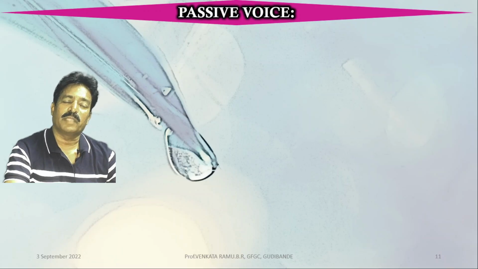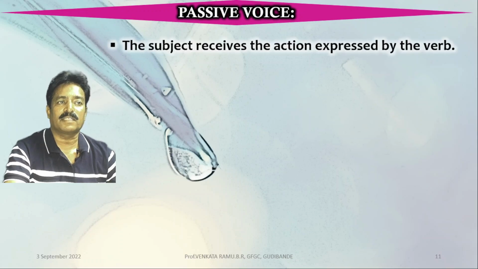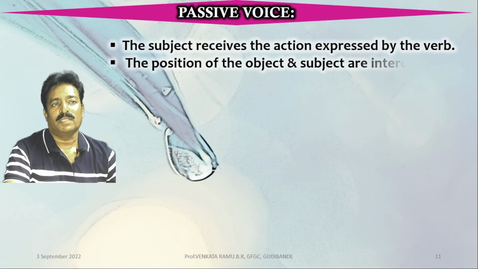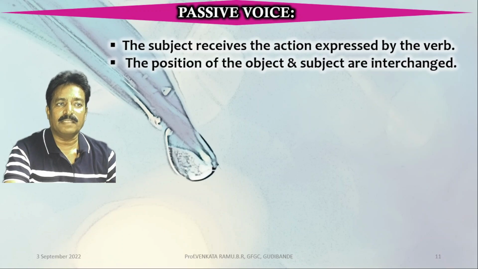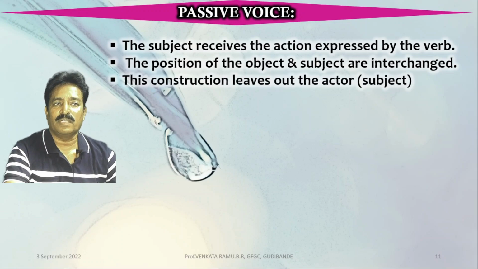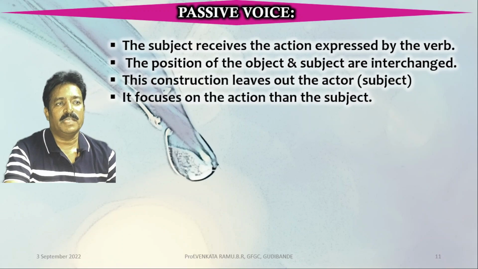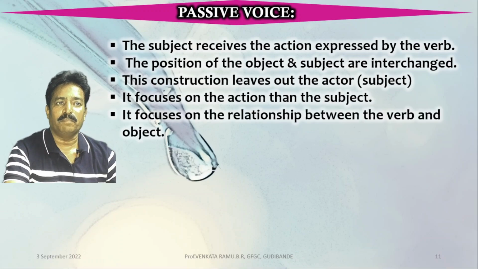Let us know the passive voice in detail. In passive voice, the subject receives the action expressed by the verb. The positions of the object and the subject are interchanged in the passive voice. Passive voice construction leaves out the actor or the subject. It focuses on the action rather than the subject. It focuses on the relationship between the verb and the object.